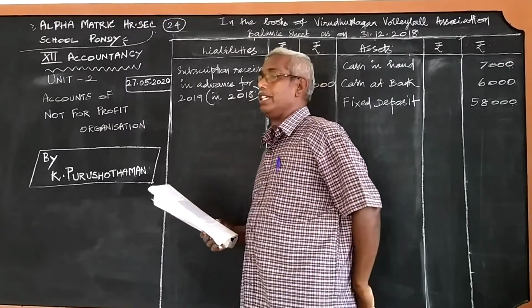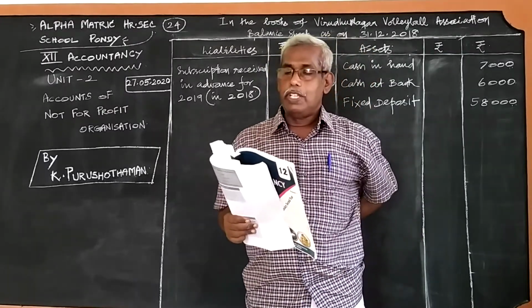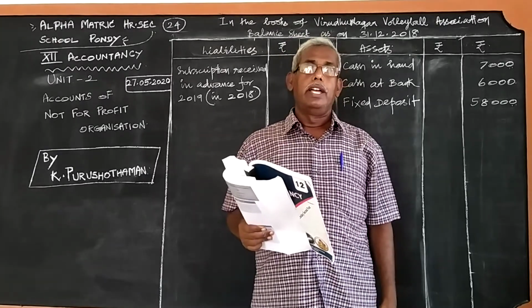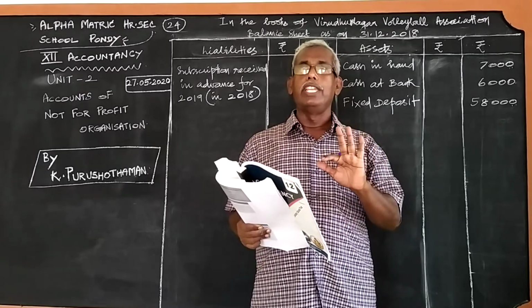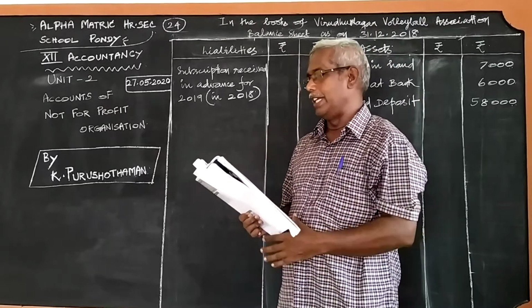You understand what I said? There are some 3 assets given: investments, premises, and stock of bats and balls. And in these 3 assets, no change is made because no such information is given.